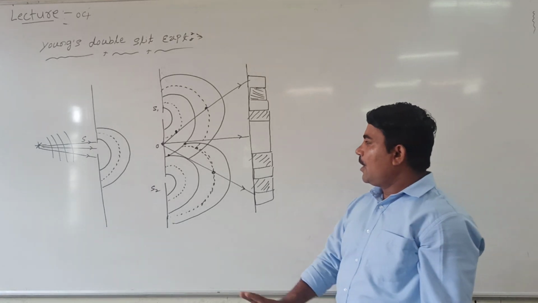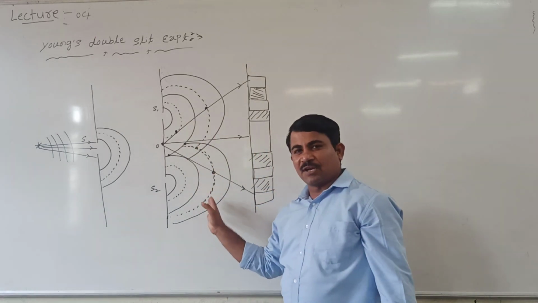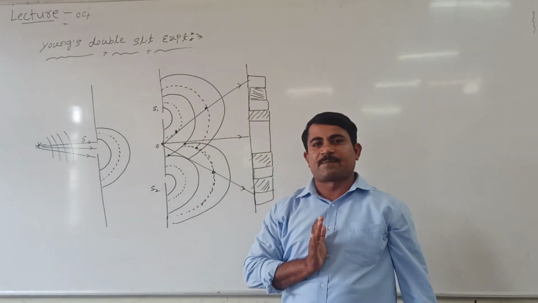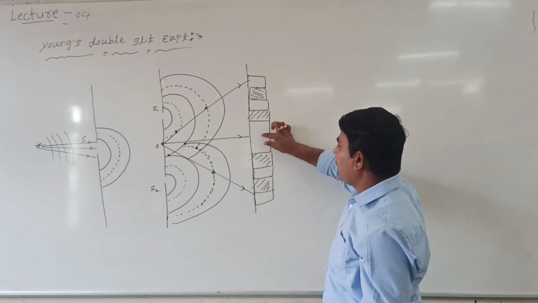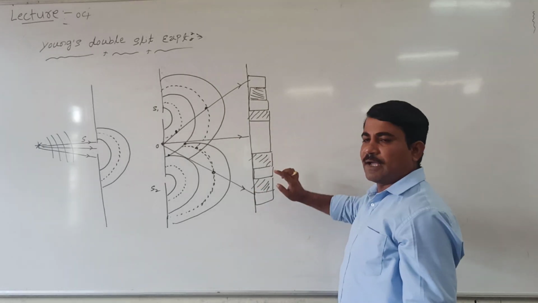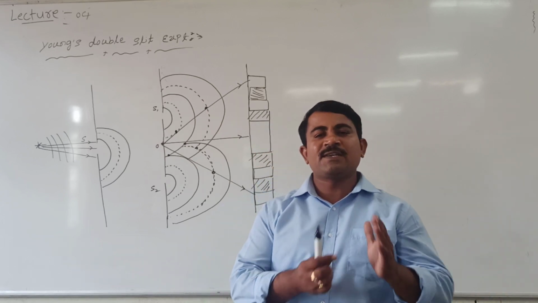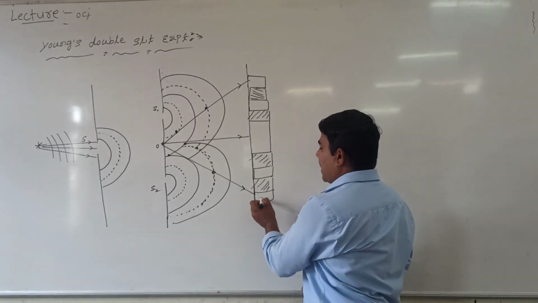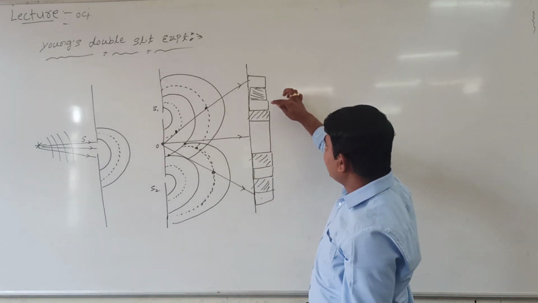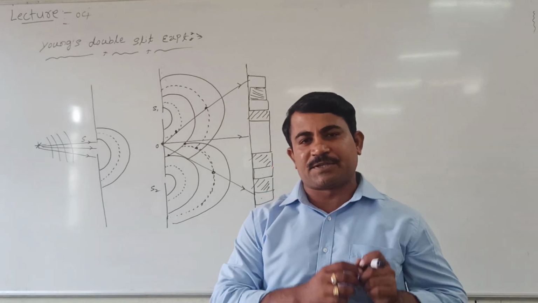Very simple. After dividing the wavefront from S1 and S2, they overlap each other. As a result, on the screen an interference pattern is observed. That interference pattern consists of a central bright band followed by dark band, bright band, again dark band and bright band. See here, he observed that the intensity of all the bright bands is the same, along with the same width.